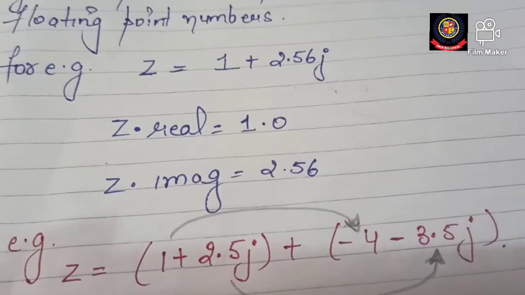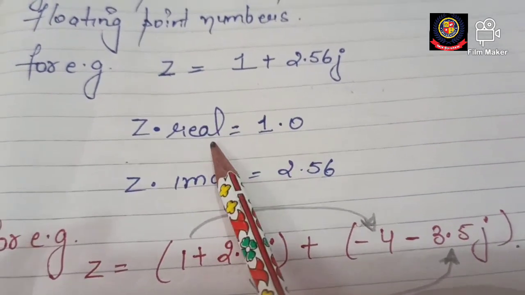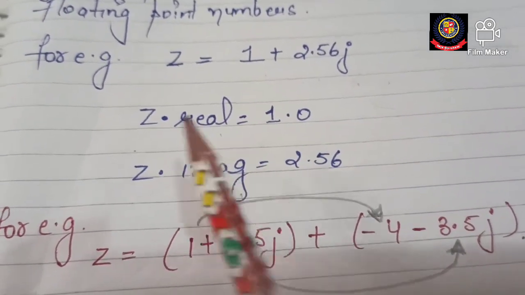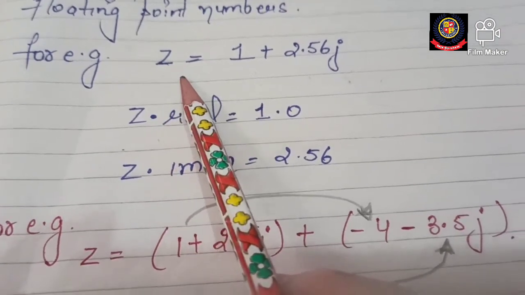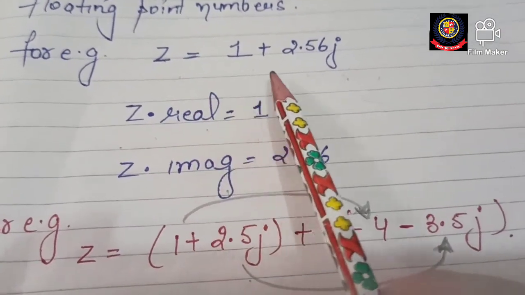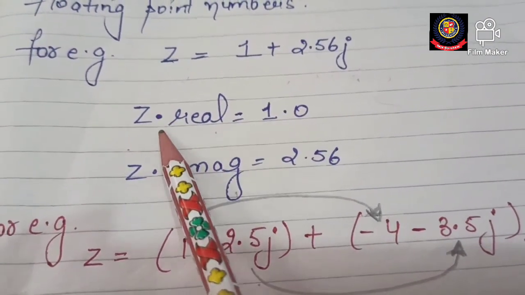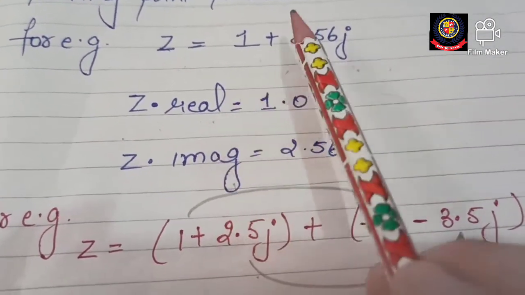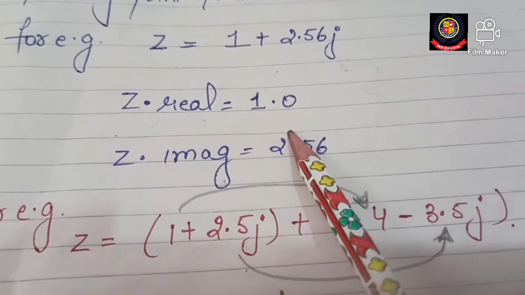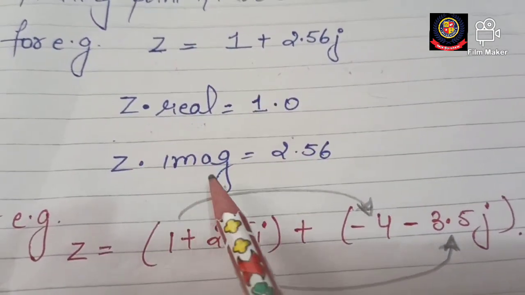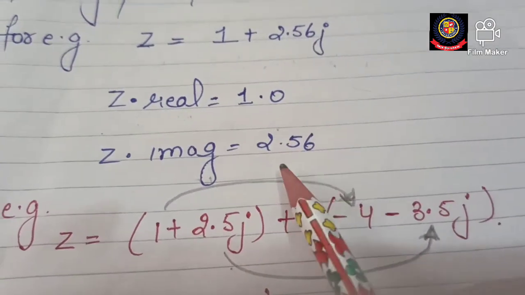I'm telling you there are two attributes used with this: one is dot real and the second is dot imaginary. What is this z? The z is the variable that holds the complex number type. If I want the value of z dot real, only the real part, the output gives us 1.0. And z dot imaginary gives us 2.56.